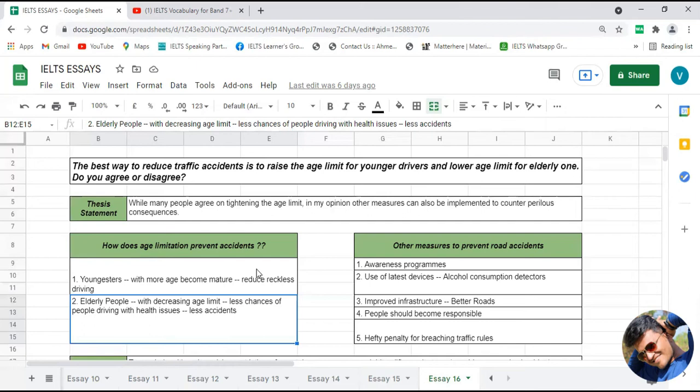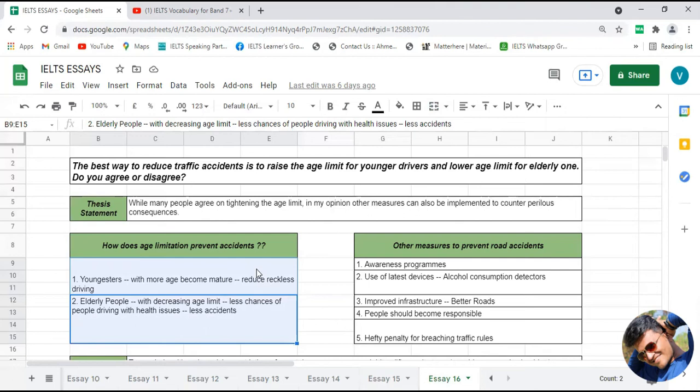If that is the case, then the chances of accidents will be less. Okay, so these are the 2 points which you can include in your body paragraph number one, supporting that changing the age limit can handle the situation of traffic accidents.